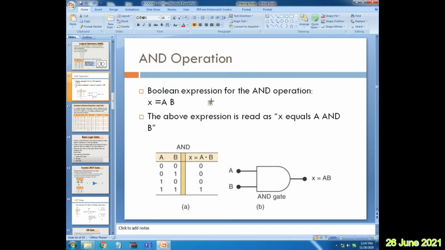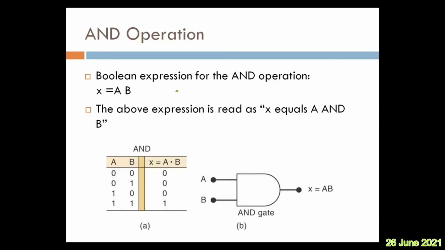That is a dot b. The above expression is read as a and b. The truth table, if you see, same combination 0 0, 0 1, 1 0, 1 1. A dot b is written as 0 0 0 1. When all the inputs are true, then only output is true.